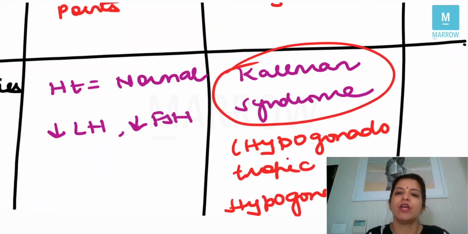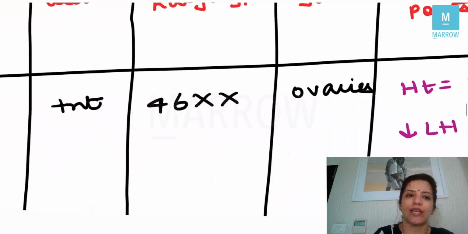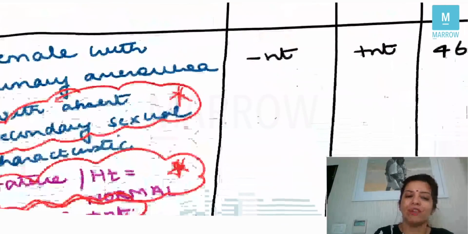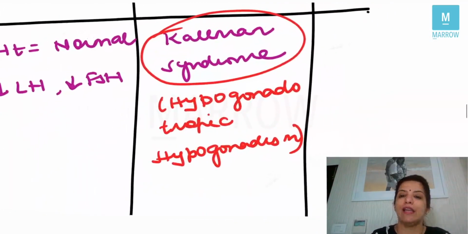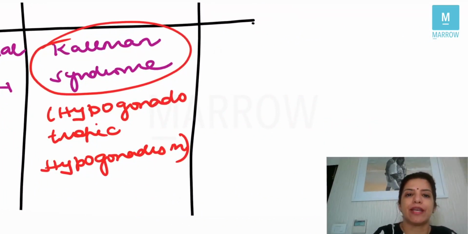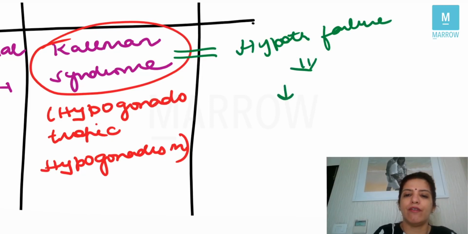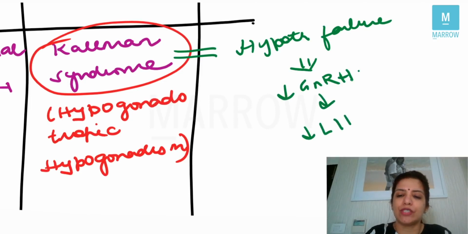Right? Kallmann syndrome. So if the question is short height, absent secondary sexual characteristics, the answer was Turner's syndrome, right? If the question is normal height, absent secondary sexual characteristic, the answer is Kallmann syndrome. Now, what happens in Kallmann syndrome? In Kallmann syndrome, there is hypothalamic failure. In other words, the levels of GnRH are decreased. Right? Now, if the levels of GnRH will be decreased, obviously LH and FSH will also be decreased.